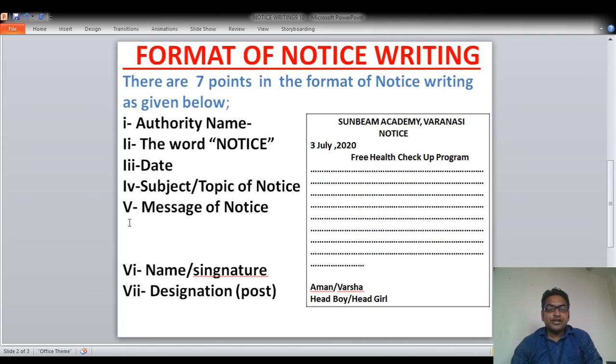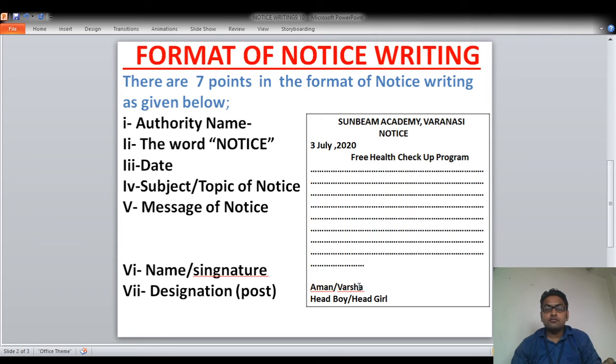The next point, point number 5, is the message of the notice, meaning the message which you are going to deliver. That will be written just after the 4th point, from the left-hand side, just below, like this. These dots I have marked to highlight the message. You will write your message from here to here. The 6th point will be the name or signature. You write your name or signature first, and in the question paper it is often given that you are so-and-so and what your post is.